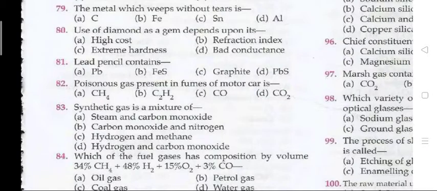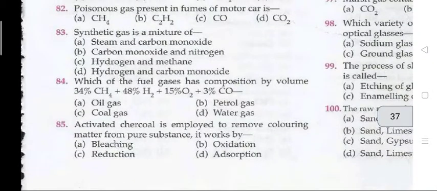Next question, question 83. Synthetic gas is a mixture of. The right answer is D, hydrogen and carbon monoxide. 84. Which of the fuel gases has composition by volume? 34% CH4 plus 48% H2 plus 50% O2 and plus 3% carbon monoxide. The right answer is 84 का C, that is coal gas.